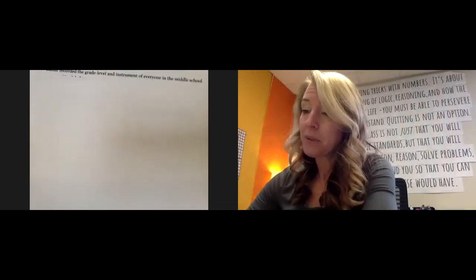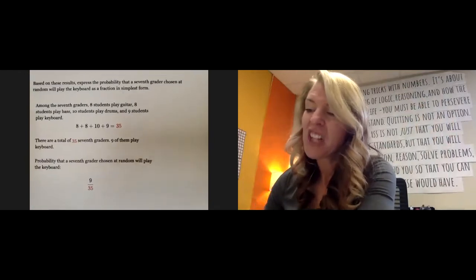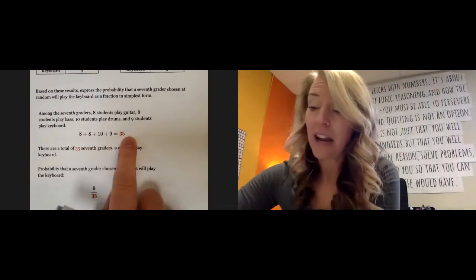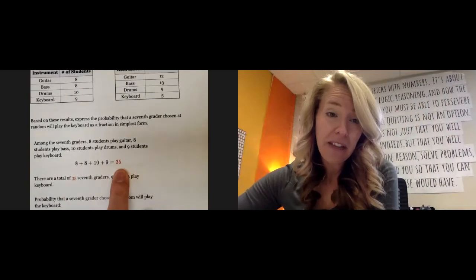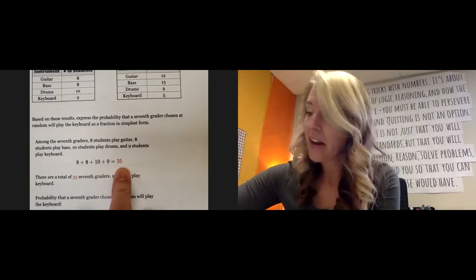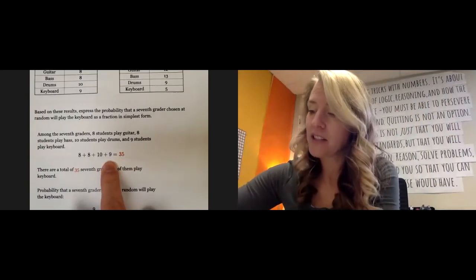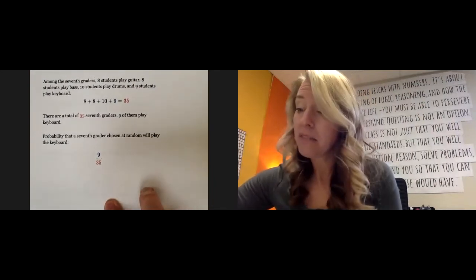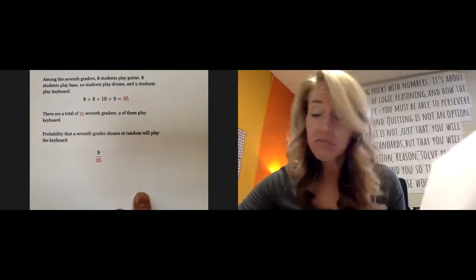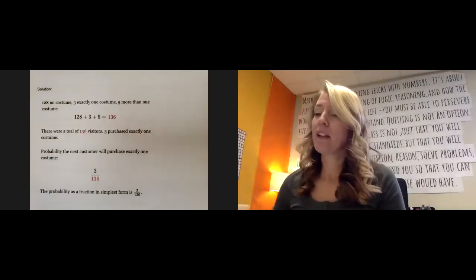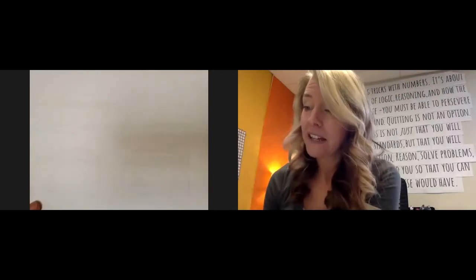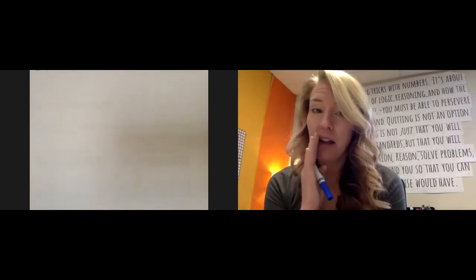Okay, so in the explanation, they have kind of a lot of explanation on Delta math, but you add up all those students, okay, 35 of them all together hanging out in that rock and roll room that they got there. 9 of them are keyboardists. So 9 out of 35 is the probability that one of them randomly chosen is going to be a keyboard player.